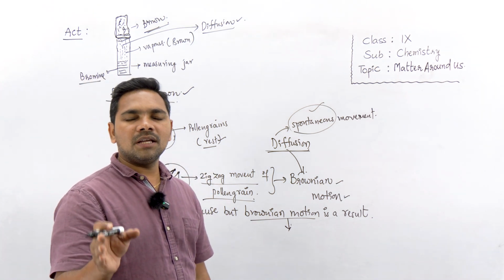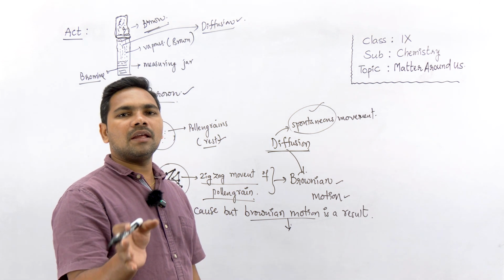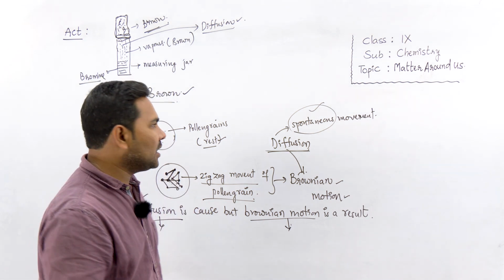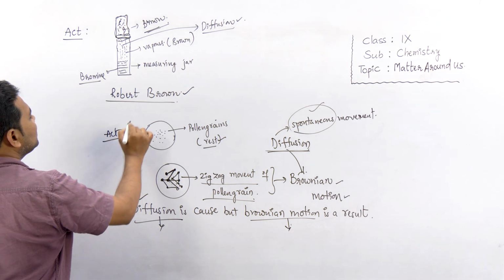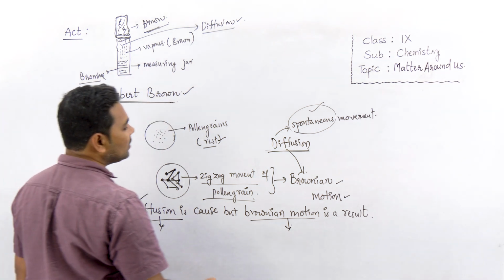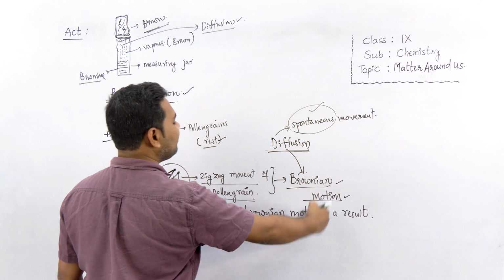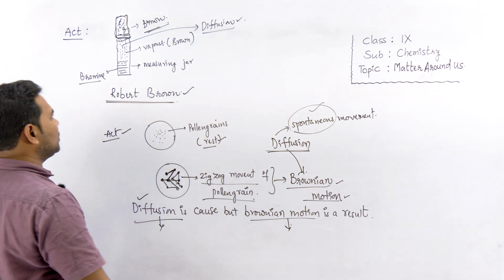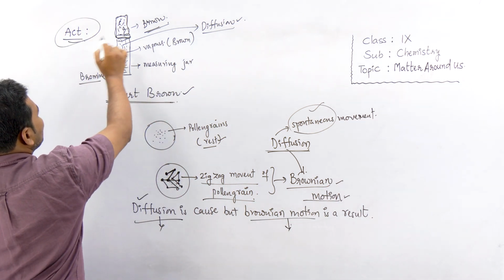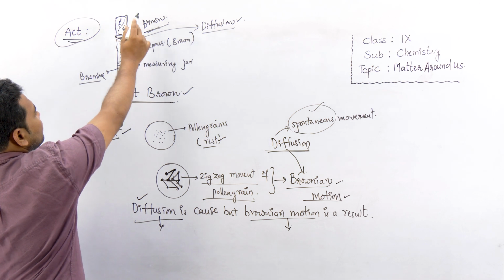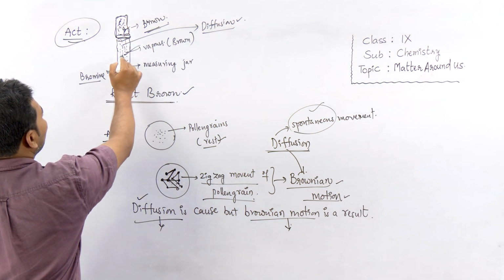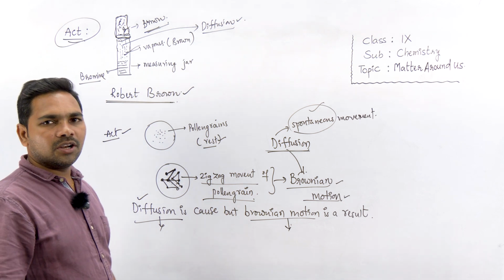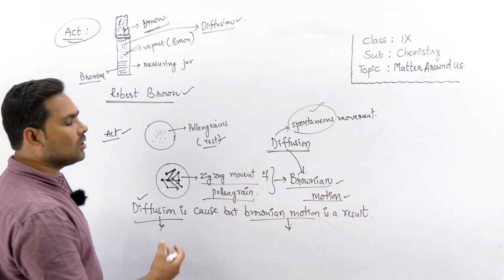What is it? Particles of matter are in constant motion. They are constantly moving. That we understand from these two activities. One was done by Robert Brown, who identified a phenomenon called Brownian motion, whereas the other first activity, using bromine vapors and air, is used to identify that the particles of matter are constantly moving.